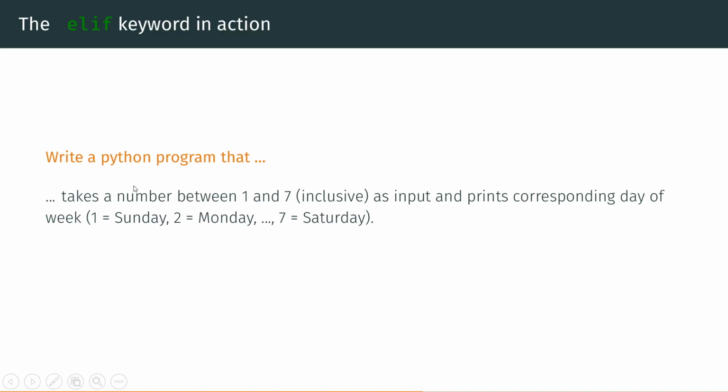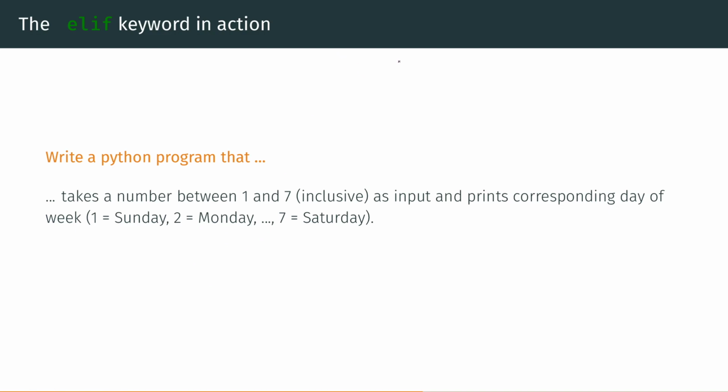So let's see an example of elif in action. Now, what we want to do is write a Python program that takes a number between 1 and 7 as input and prints the corresponding day of the week. So 1 is Sunday, 2 is Monday, 3, 4, 5, 6 are Tuesday, Wednesday, Thursday, Friday, and 7 is Saturday.